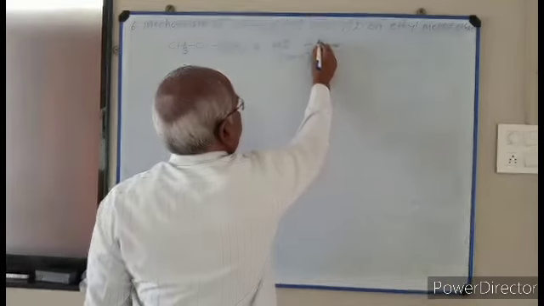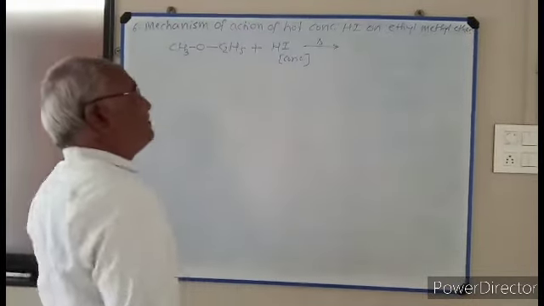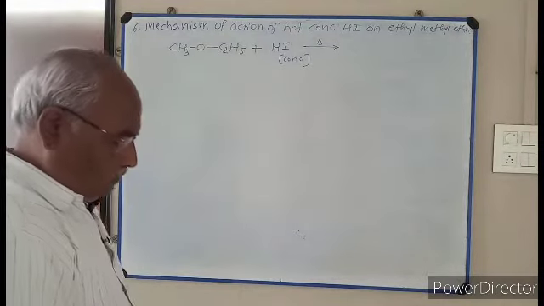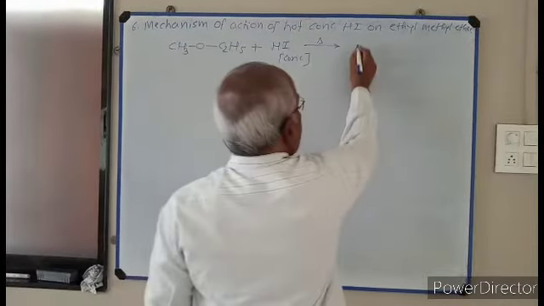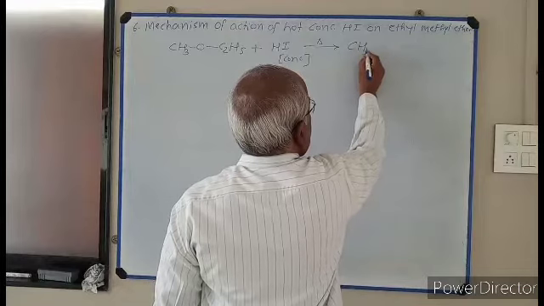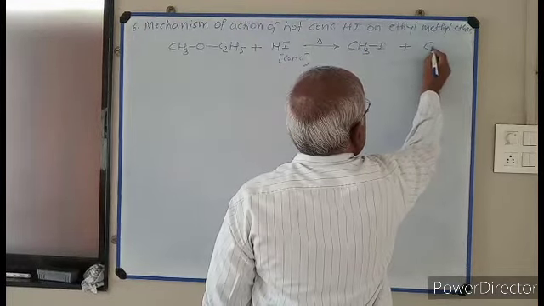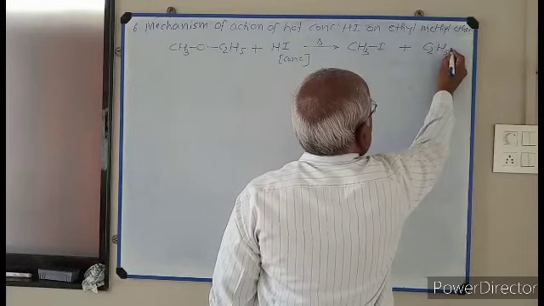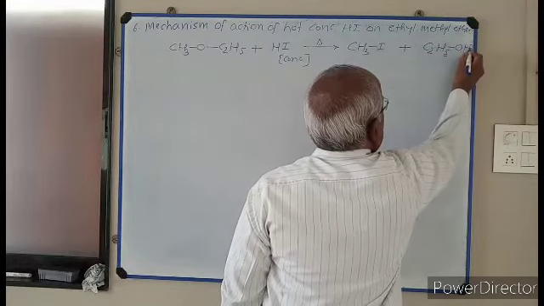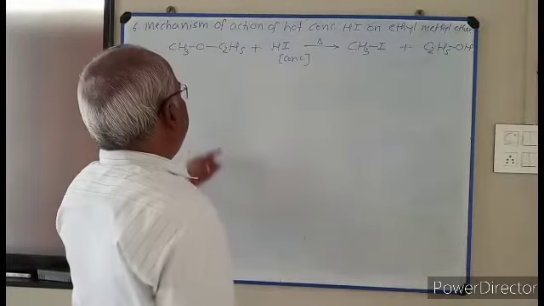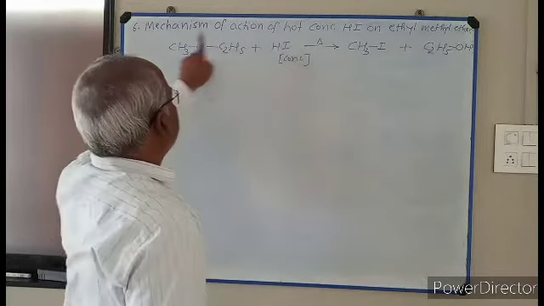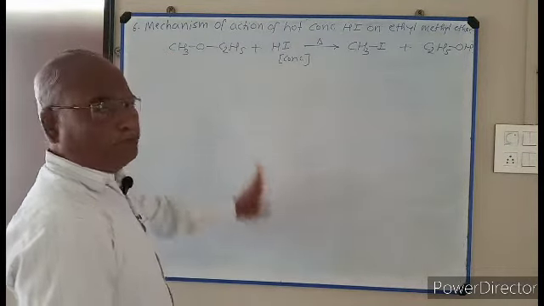Heating is represented by delta sign. The product formed is methyl iodide plus ethanol. This iodine attaches to this methyl group.